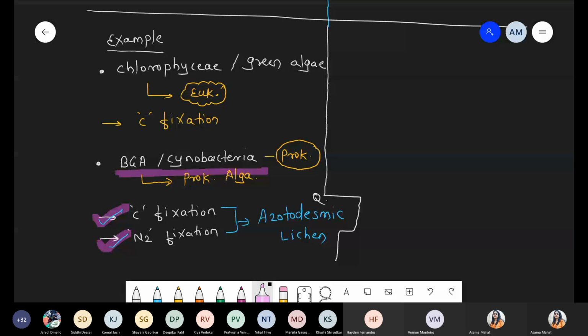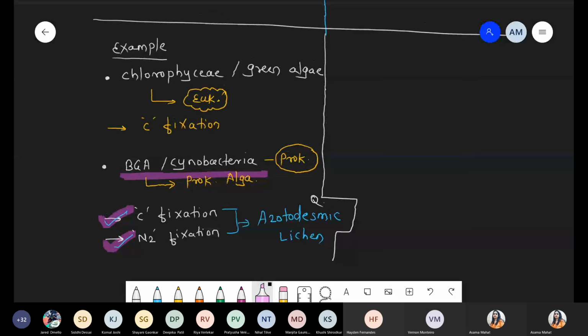So it is a dual function, right? That's why lichens that are an association between cyanobacteria and fungi are called azotodesmic lichens. Got this point? According to this concept, lichen has no correct position in the five kingdom classification. No position for viruses, no position for lichen.